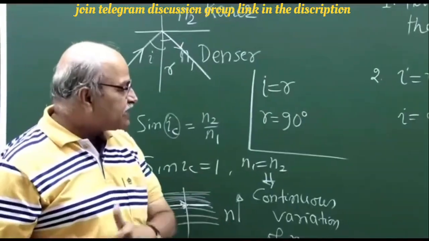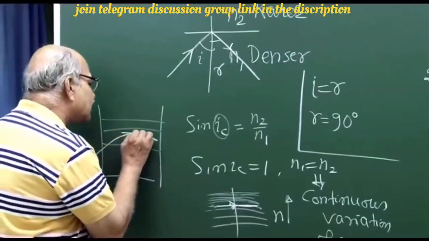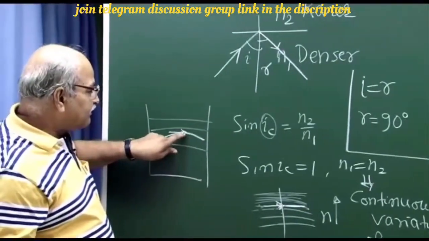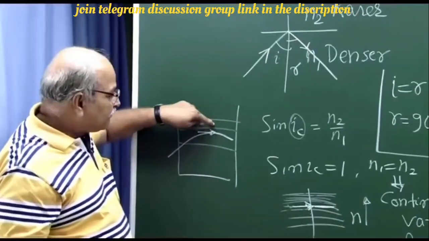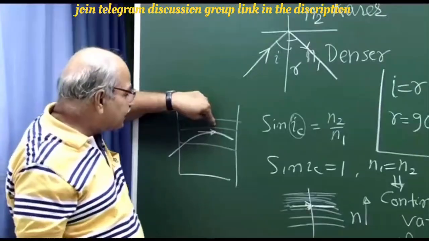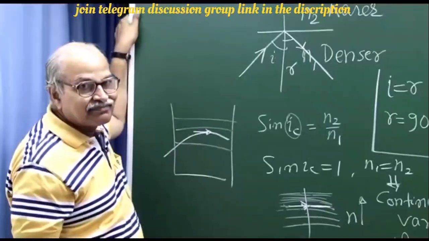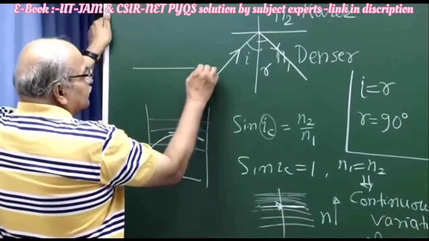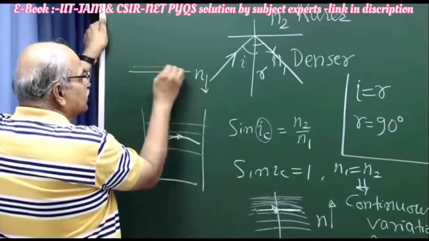The third question which I can raise is that when it is going in the horizontal direction, there is more refractive index below and less refractive index above. How do you say that it is falling from the denser medium to the rarer medium? Remember, n is increasing downward, so that's fine.